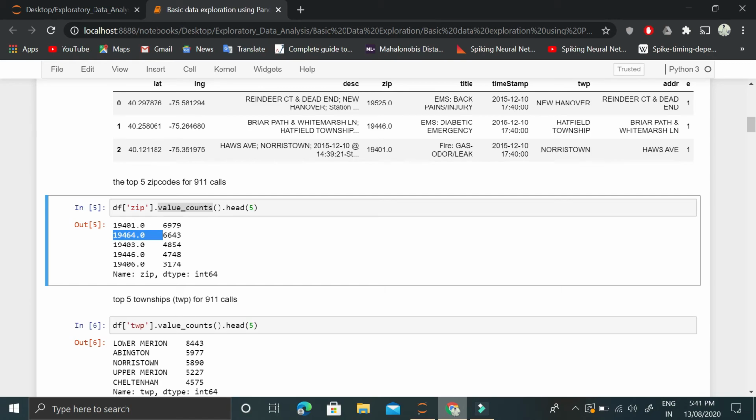So this is the zip code, and these are the total number of calls that were made from this zip code. We are again applying this head function, which means we want to look at just the first 5 zip codes. This is in descending order, so the first zip code has the maximum number of calls made.